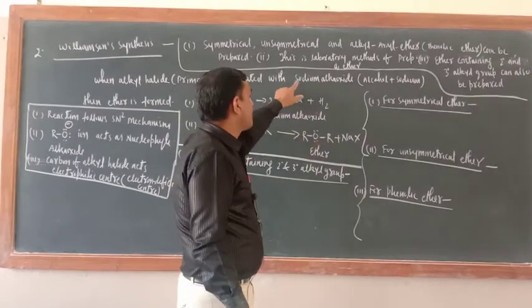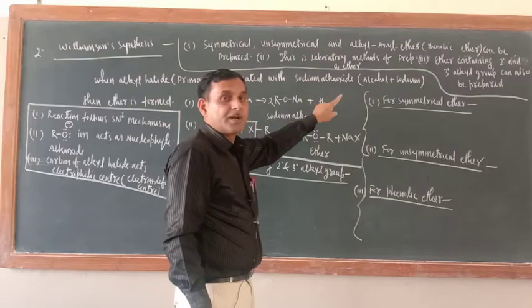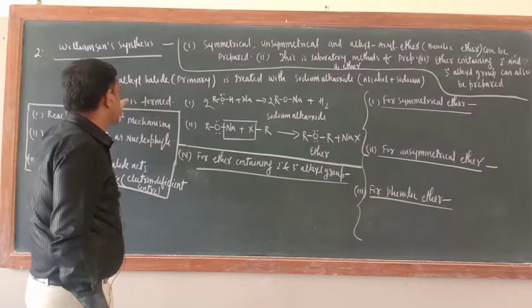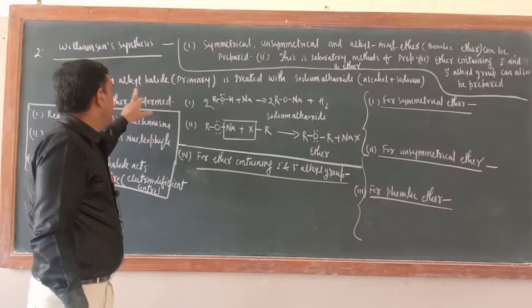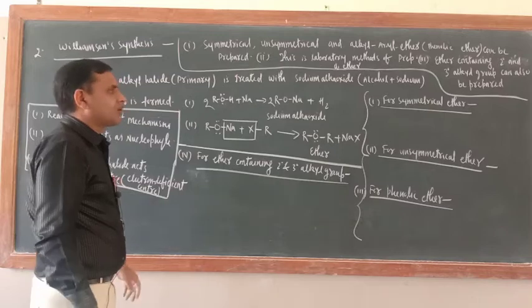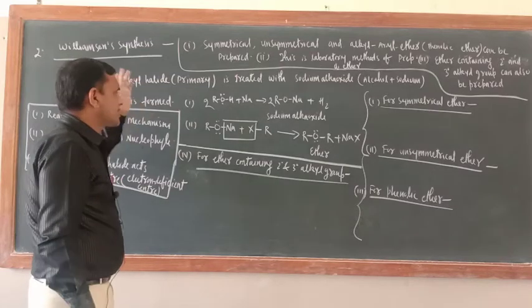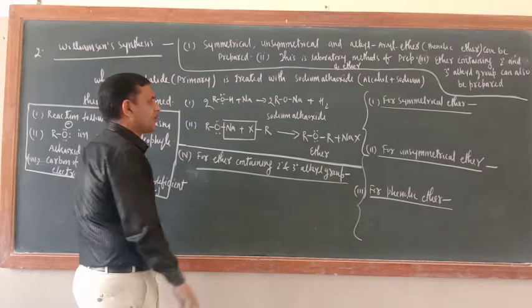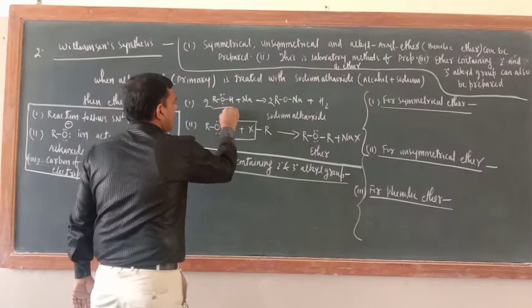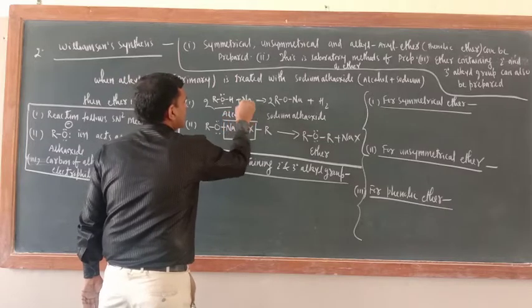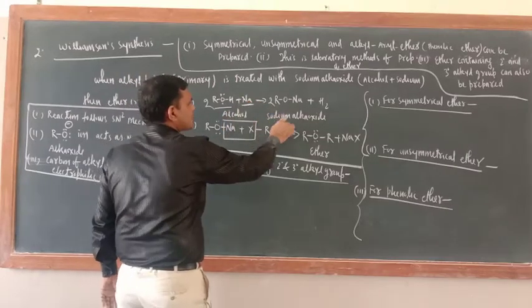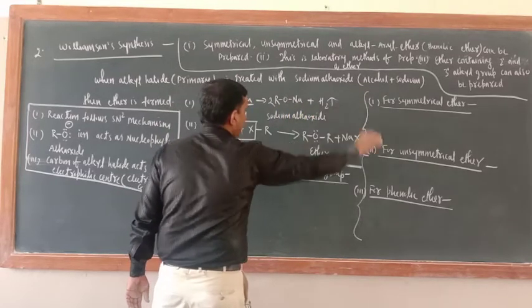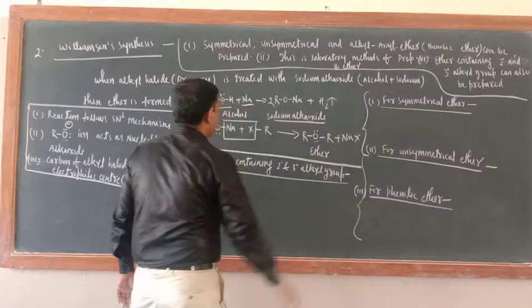So just see how you will get the sodium alkoxide when sodium reacts with the alcohol. So then ether is formed. So what is the ultimate meaning of this one? When alkyl halide is treated with sodium alkoxide, then ether is formed. So just see here, basically a two-step reaction is required. First, this is alcohol. Alcohol should be treated with sodium metal. Then what you will get? Sodium alkoxide, RONa plus H2, hydrogen gas will come out. Okay, this is sodium alkoxide.